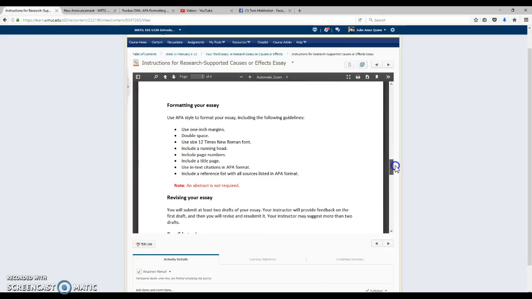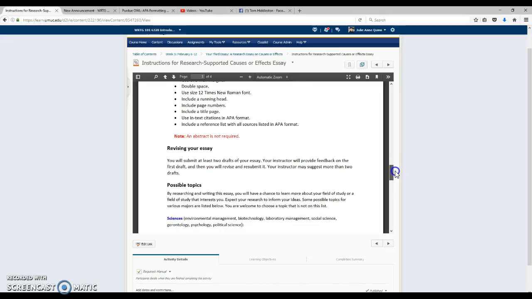Formatting, none of this is new. This is all the same as your compare-contrast: 1-inch margins, double space, Times New Roman 12 point. You do not need an abstract. I will continue to give you feedback on APA style, but I'm not even going to mess with the cover page much anymore because I think you seem to have the hang of it for the most part. But if you struggle, reach out to me. Let me know. I'll totally help you.